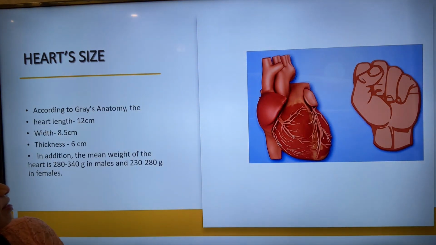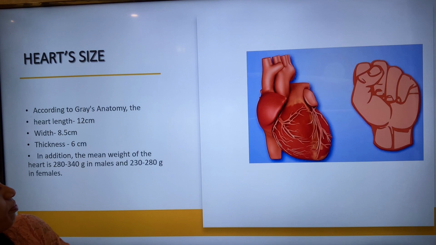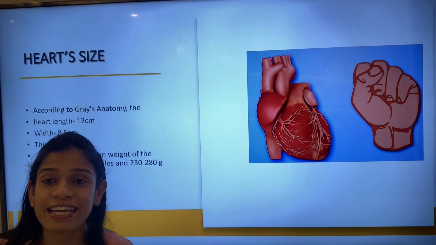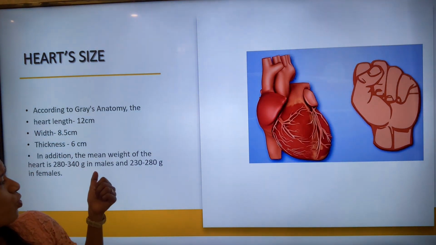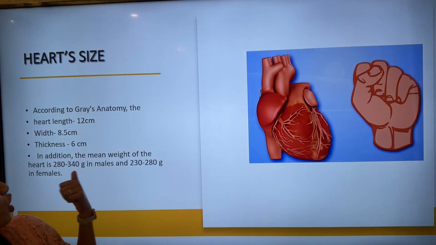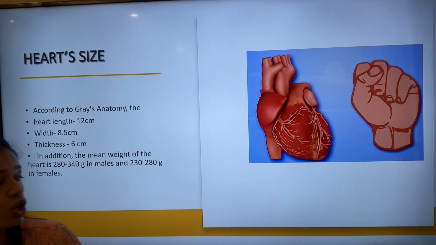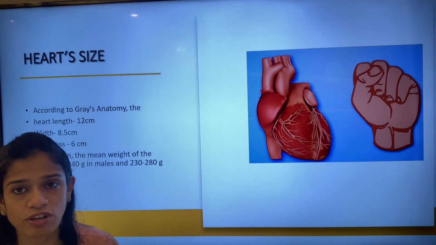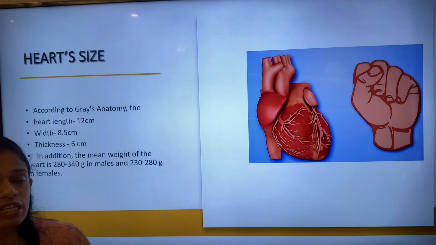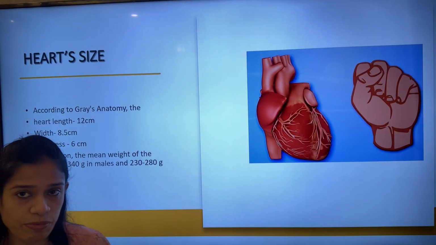In addition, the mean weight of the heart is around 280 to 340 gram in males and 230 to 280 grams in females. So obviously the female heart is a little lighter than that of a male heart. So this is more or less about the size of the human heart of a well-developed human being.